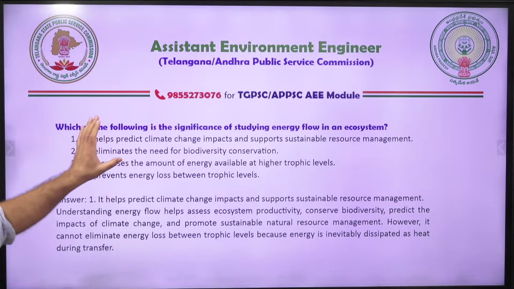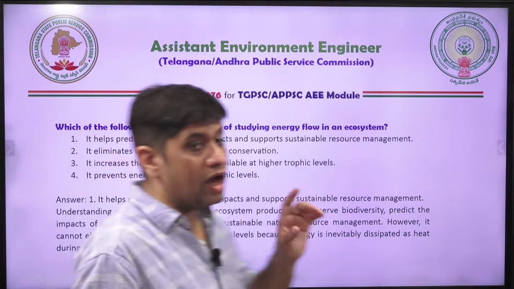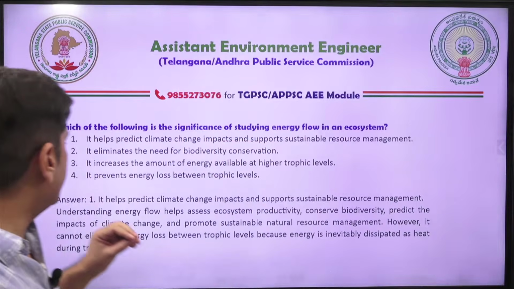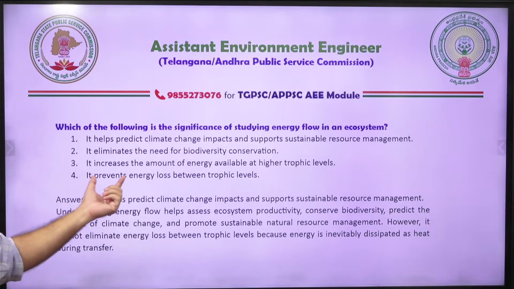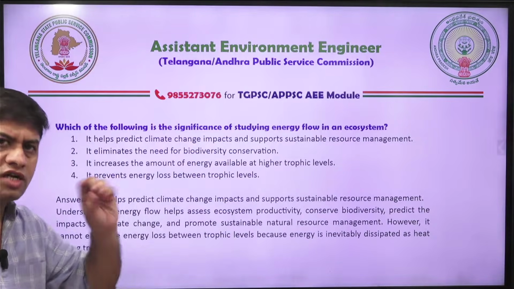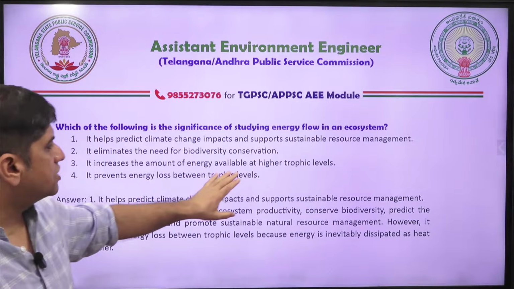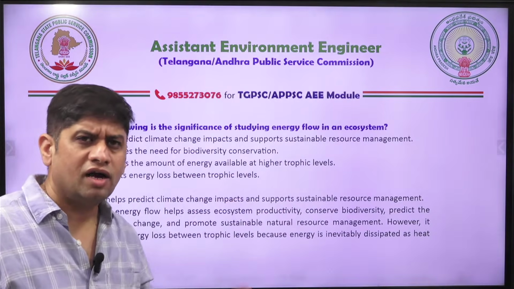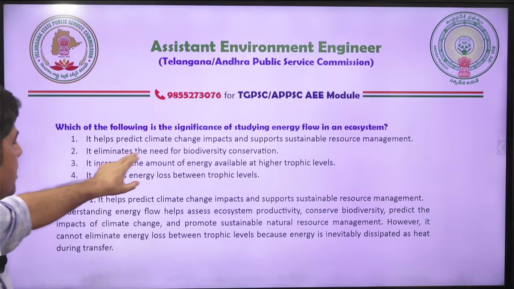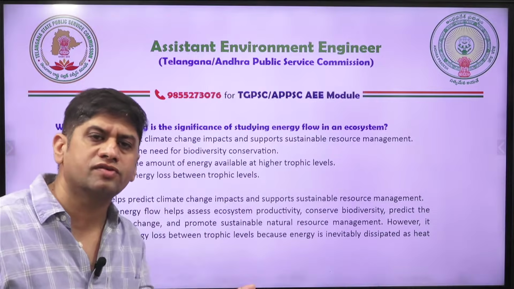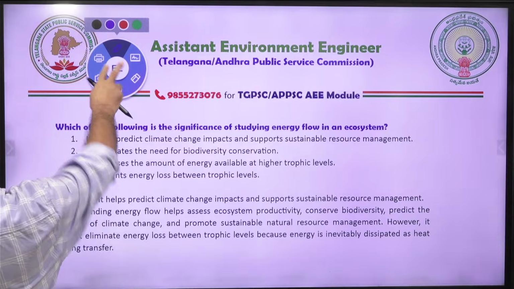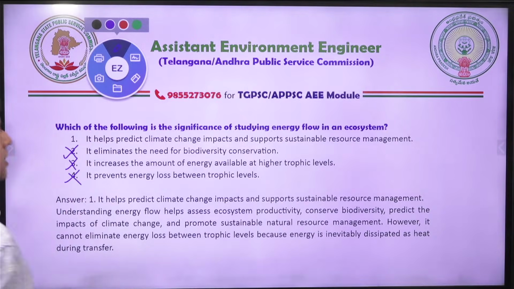See, for these kinds of questions, if you do not know the right answer, at least eliminate the wrong answers. If there are 4 choices, find out the wrong answers. Energy flow preventing energy loss between trophic levels cannot be, so statement 4 is wrong. It increases the amount of energy available at higher trophic levels. That is also wrong; at higher trophic levels, energy decreases. So statements 3 and 4 are incorrect. It eliminates the need for biodiversity conservation. Biodiversity conservation is always required. So it is easier to eliminate these 3 choices: wrong, wrong, wrong.